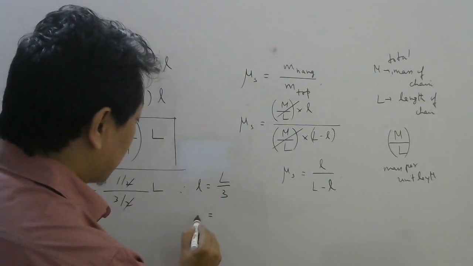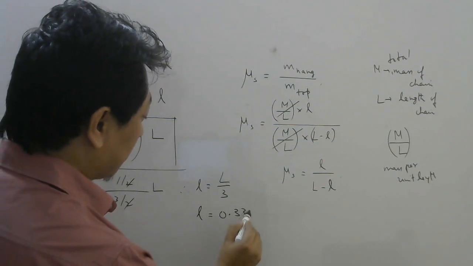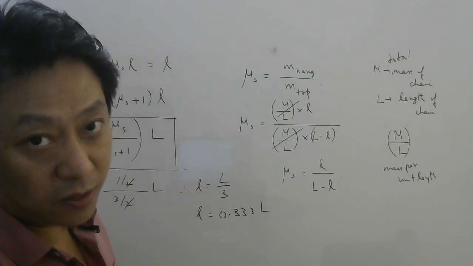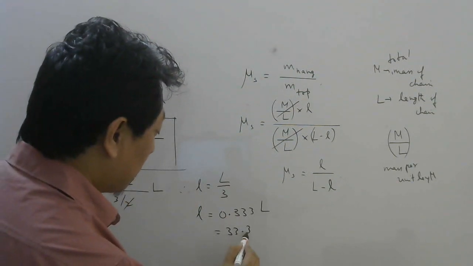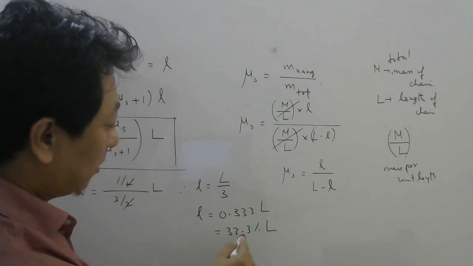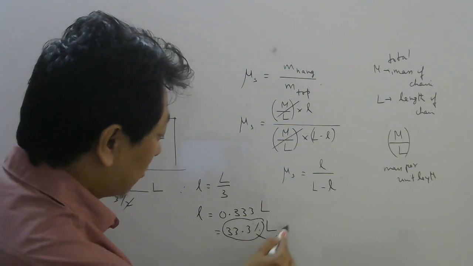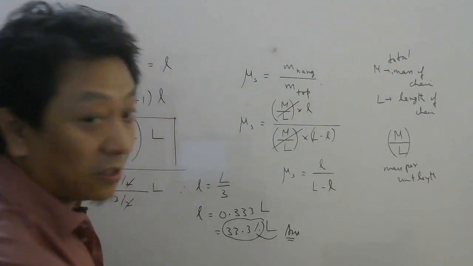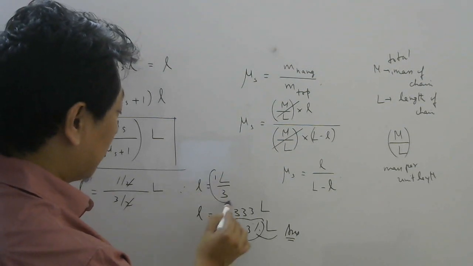But percentage they asked. Now 1/3 can be written as 0.333, right? 1 by 3 is 0.33333. So this will be 33.3%, isn't it? 33.3% means 33.3 divided by 100, which is this only. So this is the answer for this question, because they asked in terms of percentage. But if they ask in terms of fraction, then the answer is 1/3.